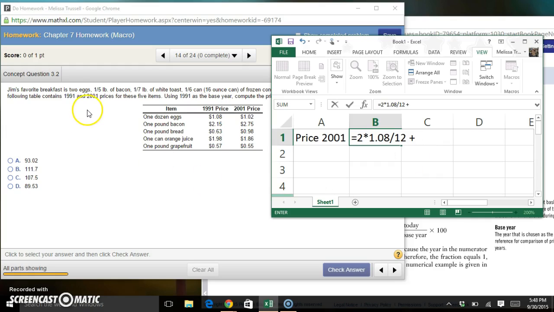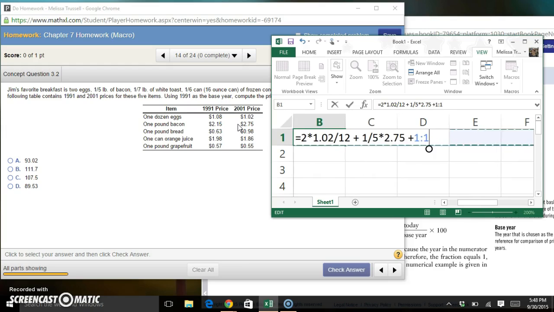And then add to that his 1/5 pound of bacon. So we're told that 1 pound of bacon in 2001 is $2.75. Oh, oops, I've read the 91 price for the eggs, so let me change that. The 2001 price for eggs is 102, so I'll put that. The rest of the calculation is the same. I just put in the price from the wrong side of the table. So fix that. So now, for our 1/5 pound of bacon, we'll do 1/5 times the price of 1 pound of bacon in 2001, which is $2.75. So 1/5 times 2.75.